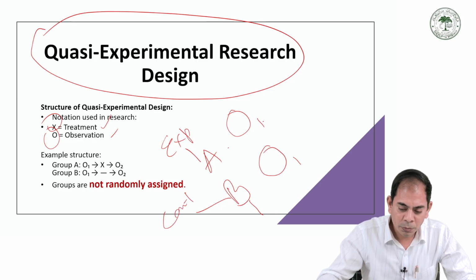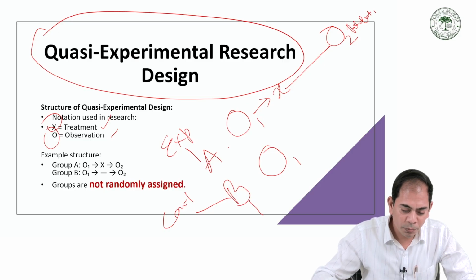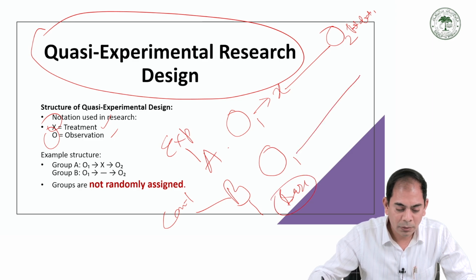For the experimental group, after the baseline assessment, we give the treatment, and after that we record the post data. The control group also has the baseline assessment, no experiment, and after that we record the post data.